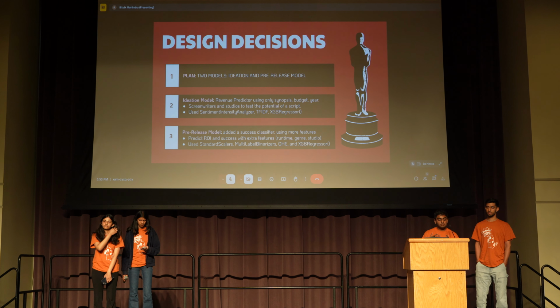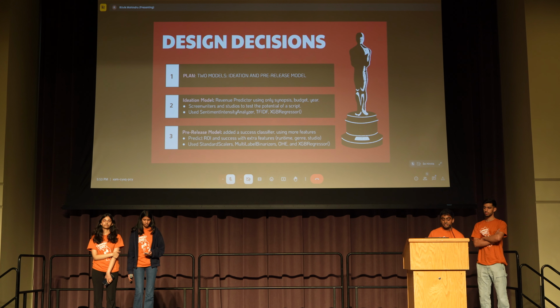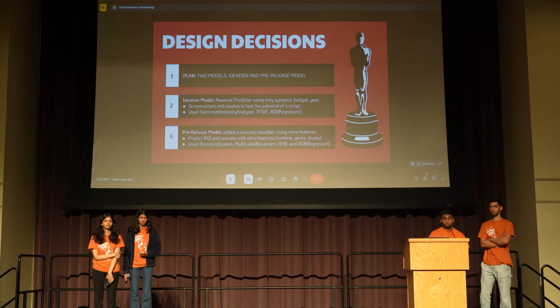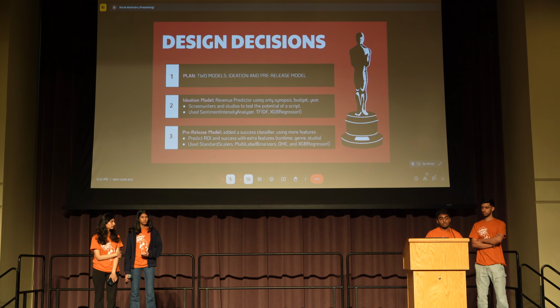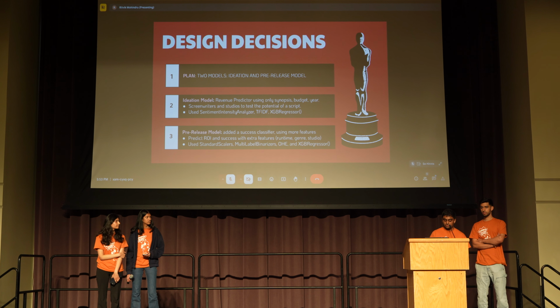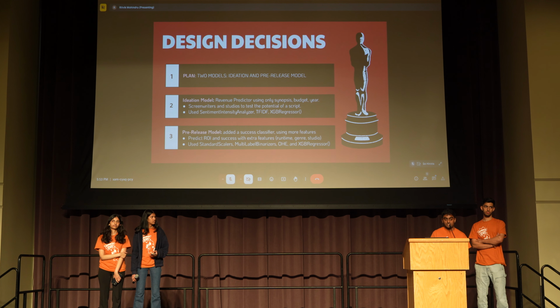So, we had a plan of two models, one for ideation and one for studios to use before the release of their movie. For the ideation model, we mainly predict revenue using synopsis, budget, and year for studios to test the potential of a script. We used various text features like polarity score and TF-IDF and an XGB regressor for this model.